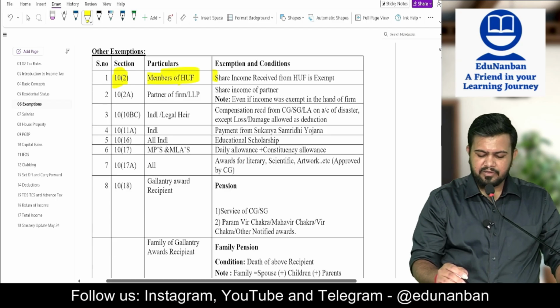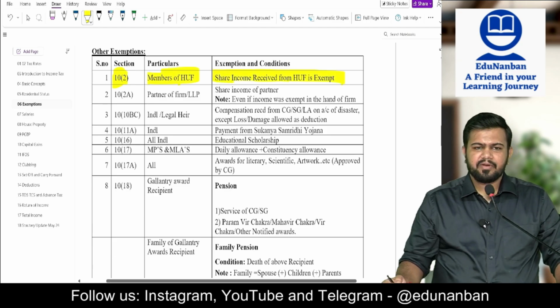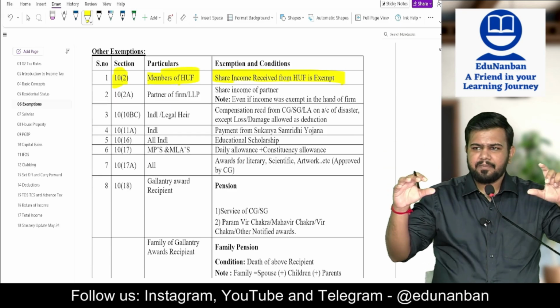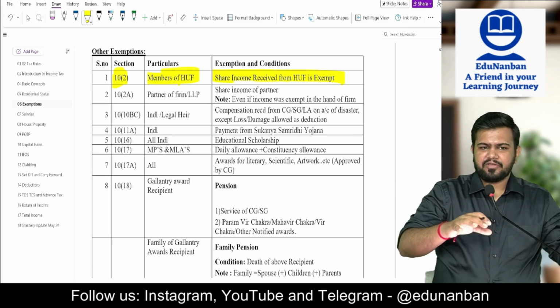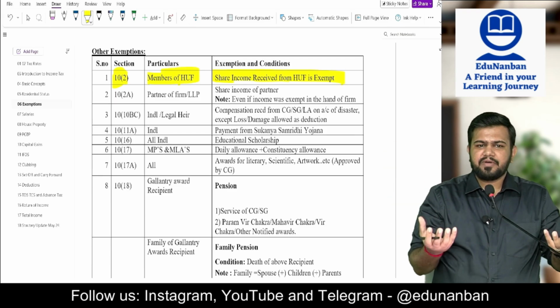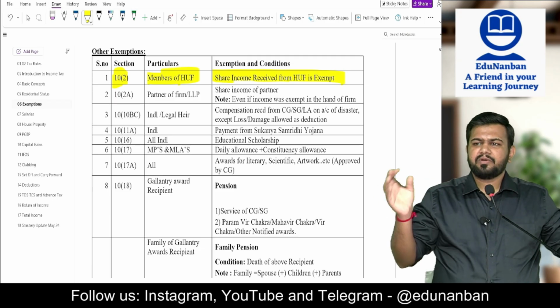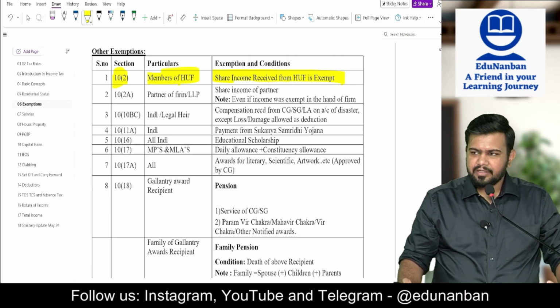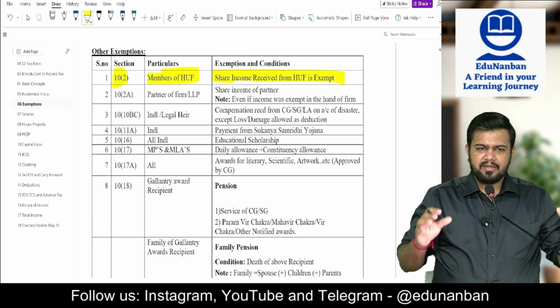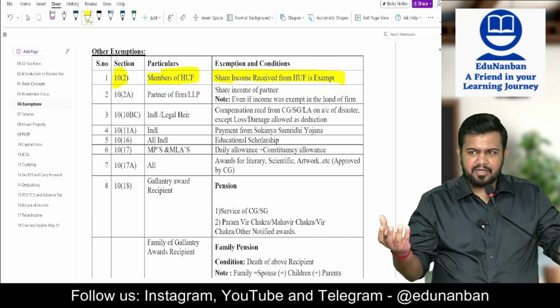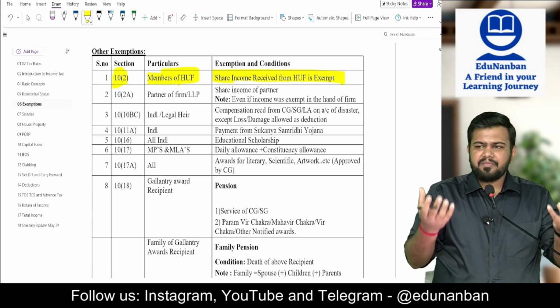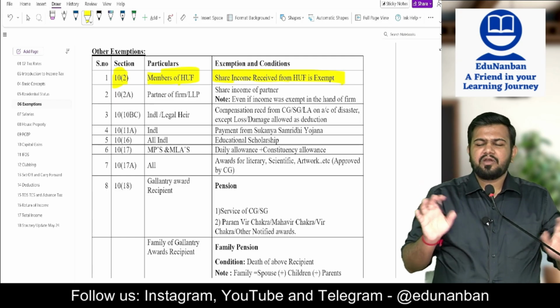For a member of HUF, share income received from HUF is exempt. So HUF will pay the tax on income, and this income is given to the members of HUF. Hence, in the hands of members, it is exempt. No need to pay the tax once again. Did you get my point? When HUF pays the tax on income, this already taxed income is given to the members. When members receive the income, they need not pay the tax once again.